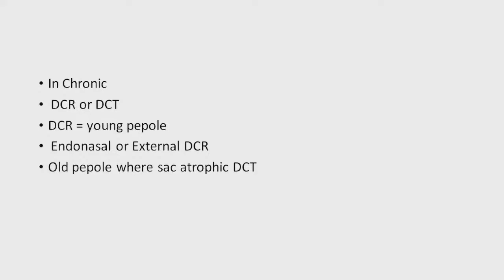In DCR also there are two types. One is endonasal and another is external DCR. Endonasal DCR is generally done by endoscope, and by endoscopy the passage is made in the nasal cavity, but the passage is not maintained for a long time.